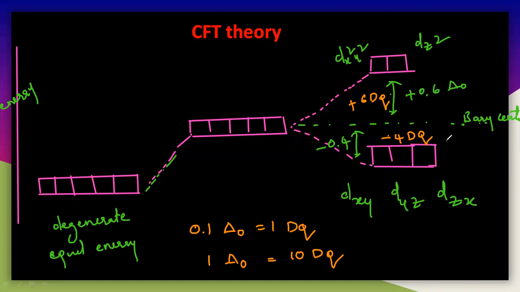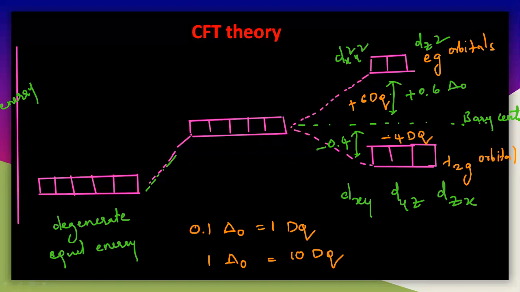The two orbitals, dx square y square and dz square, are called Eg orbitals. It has been given a name, Eg orbital, and these three are called T2g orbitals by Mulliken.